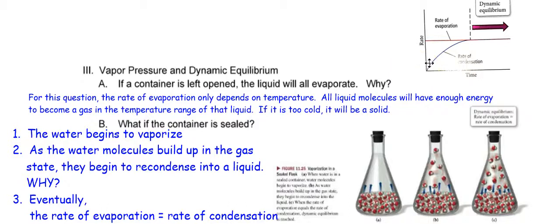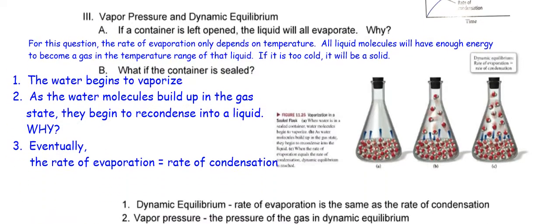But what happens is more and more gas molecules accumulate, because in the second you have 10 molecules. In the third second, you're going to have 15 molecules. So as time goes on, you're going to have more and more gas molecules in that gas phase, more opportunity for those gas molecules to be attracted to each other, and voila, you're going to make a liquid. Until eventually, at this point right here, you're going to have 5 molecules becoming a gas, and 5 gas molecules, not the same ones, but 5 gas molecules, then recondense into a liquid. So that is what we call a dynamic equilibrium. So let's see what this says here.